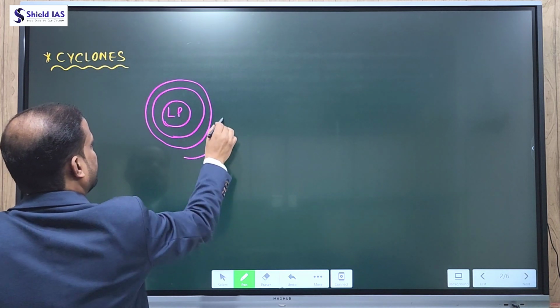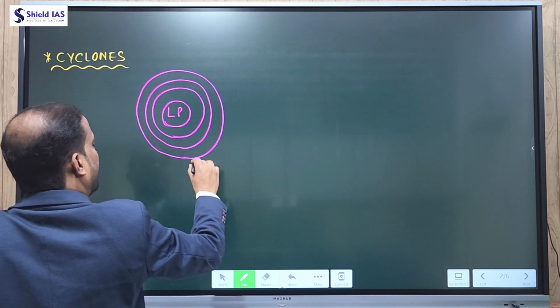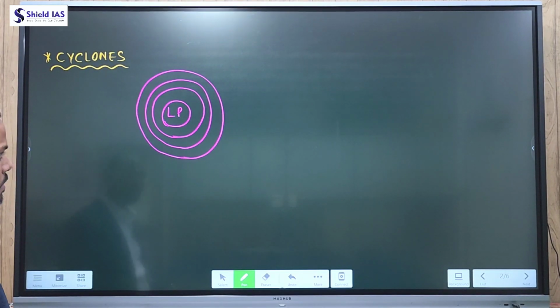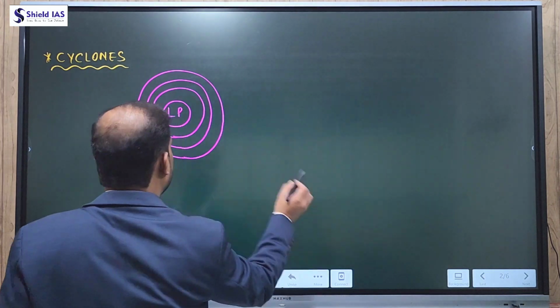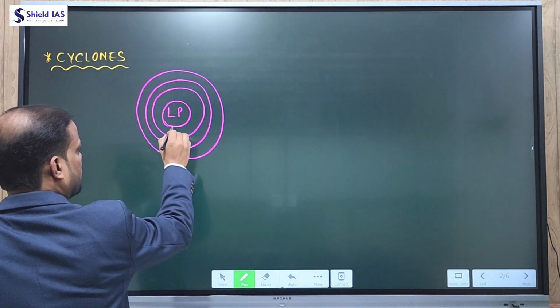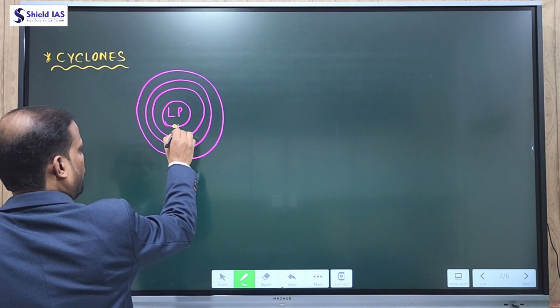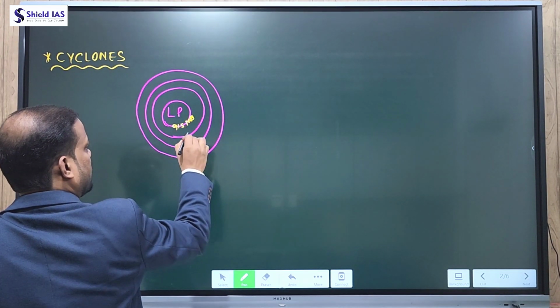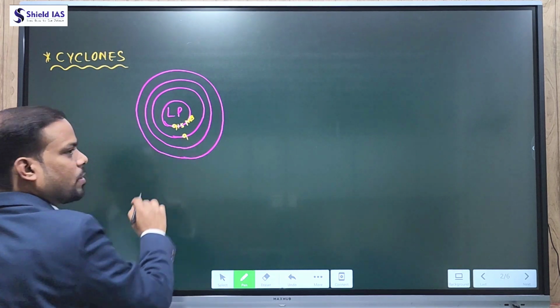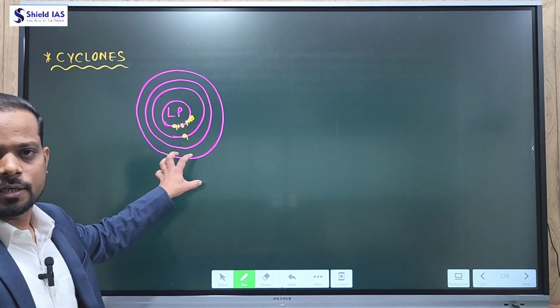Closed isobar means an area having equal pressure, with pressure increasing outwards. If the center of the cyclone, that is low pressure, is, let's say for example, 915 MB, then the pressure will increase as you move from the center toward the outer area.